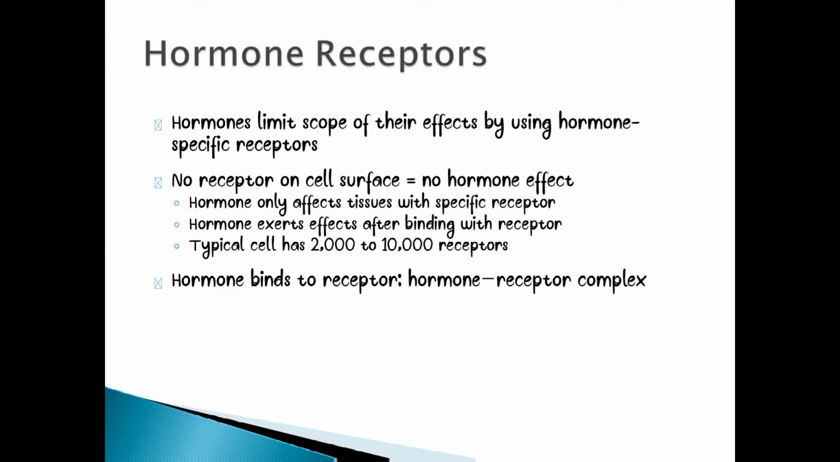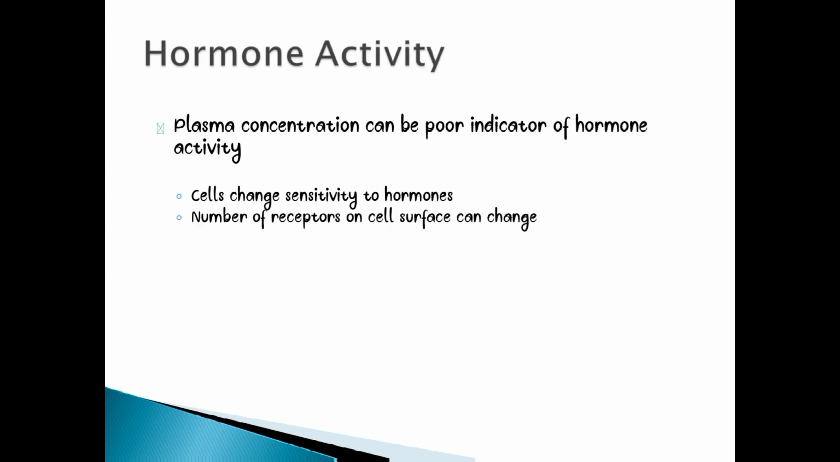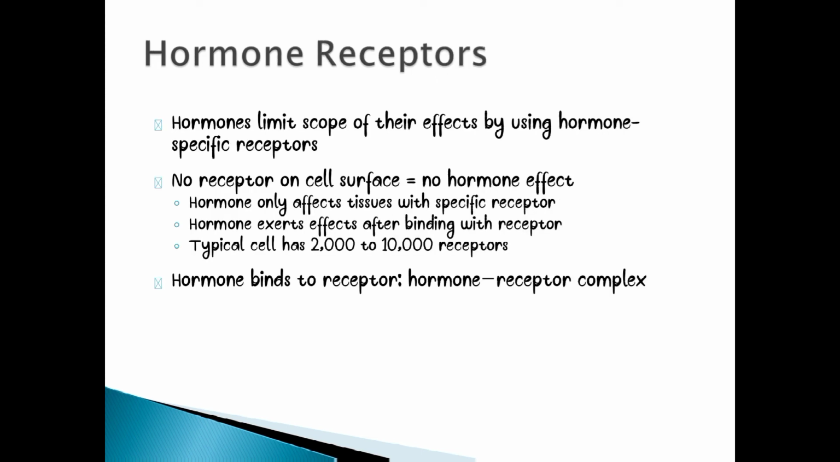There are different types of hormones required in the body, and they have different kinds of receptors where they go. Hormones only affect tissues with specific receptors, like I explained. Hormones exert effects after binding with receptors. A typical cell has 2,000 to 10,000 receptors, so each cell in the body has 2,000 to 10,000 receptors for different hormones. Hormones bind to receptors, forming the hormone-receptor complex.